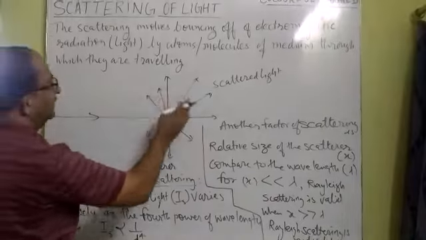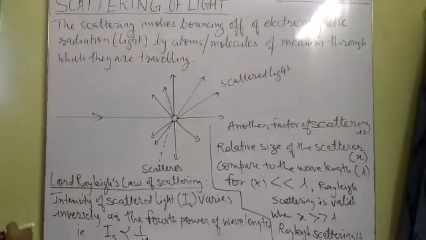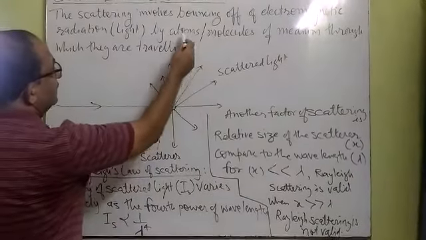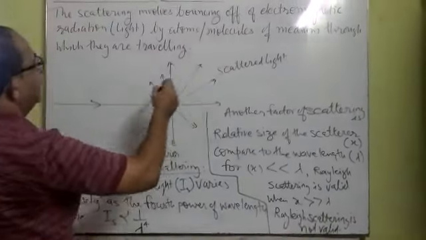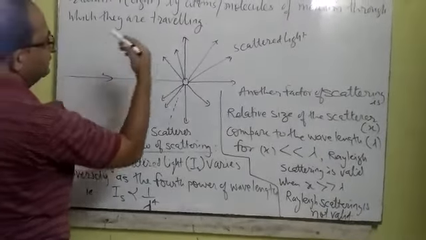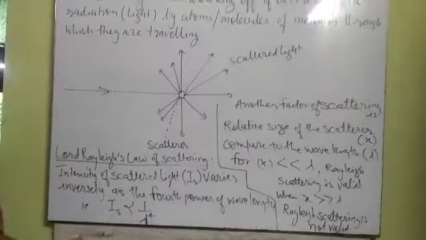Their angle of bouncing is different, because whenever the ray of light falls on a molecule or atom, it bounces back unevenly at a different angle. That is why some light enters our eye, but some light does not. So this is the scattering effect.